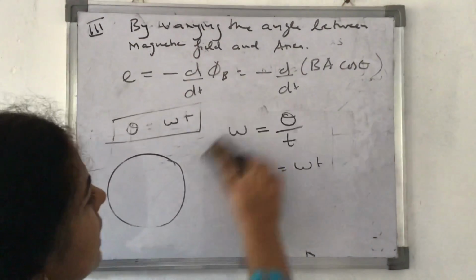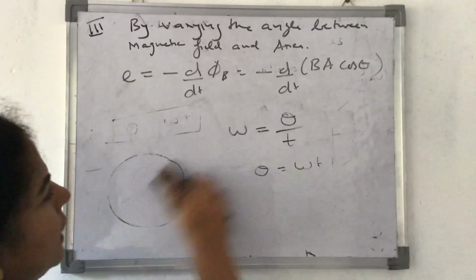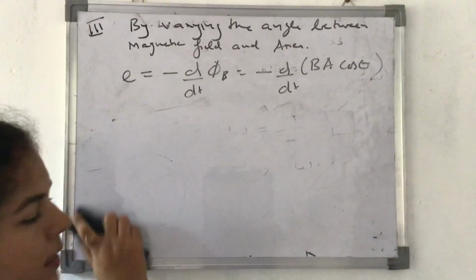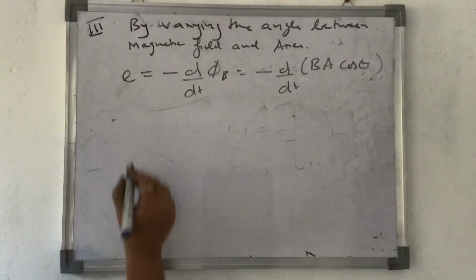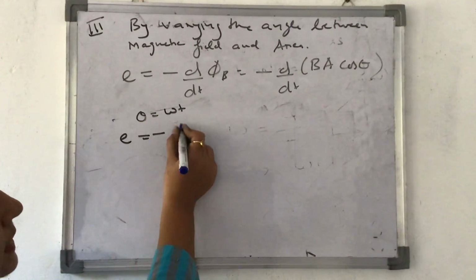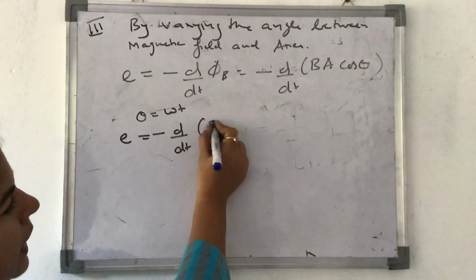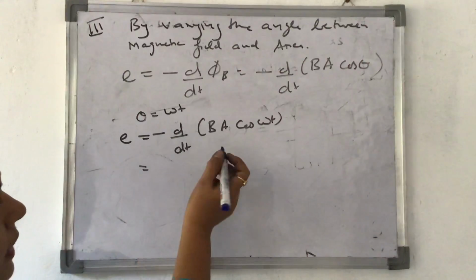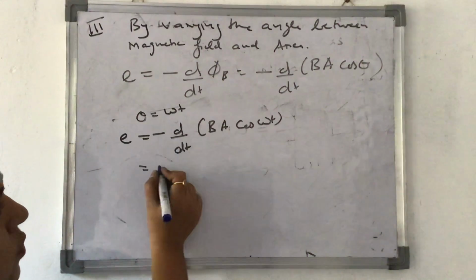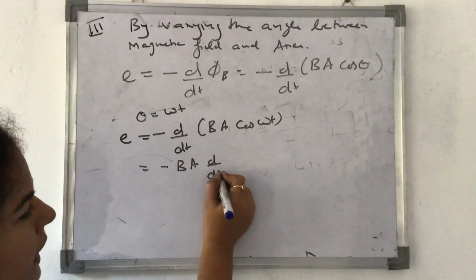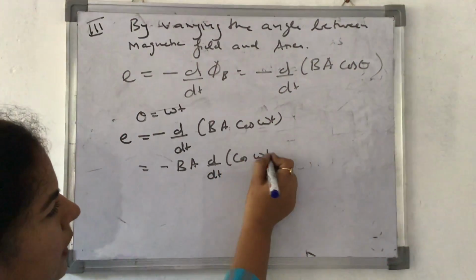So here I'll consider that theta is equal to omega t, and rest all the things are constant. So E is equal to minus d by dt of B A cos omega t. Here we are varying only the angle, so B comes out, A comes out, d by dt cos omega t.